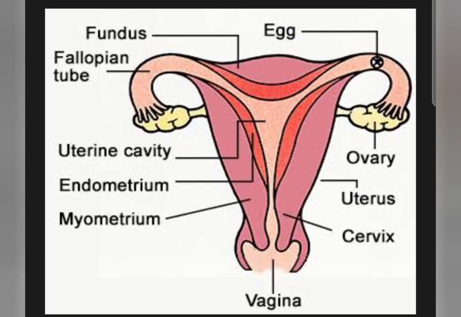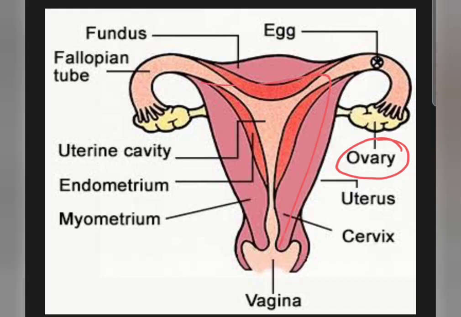Okay, now the first and the most important part that we are going to talk about is the ovary, which is the primary sex organ of the female reproductive system. Now there is one pair of ovaries, that means here you can see one and here is another. So one pair of ovaries is present in the pelvic cavity, that means near the pelvis of the female body, one on either side of the uterus.